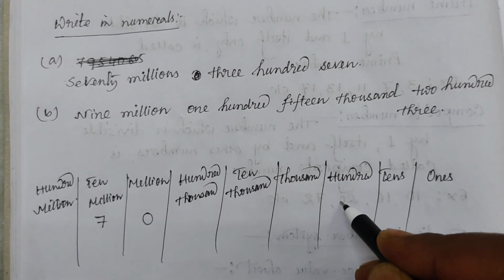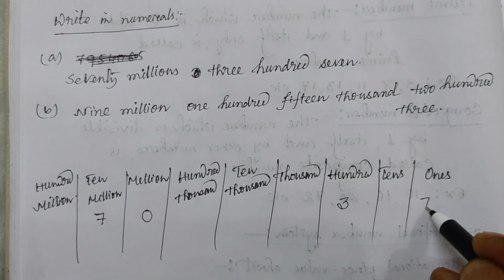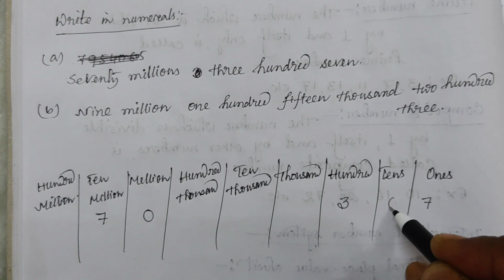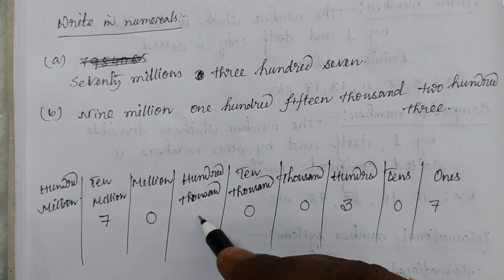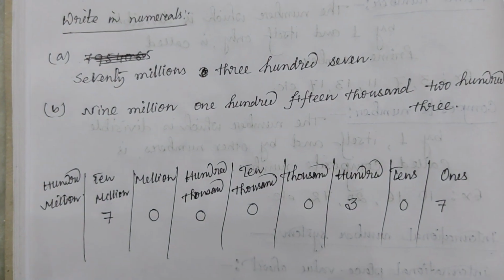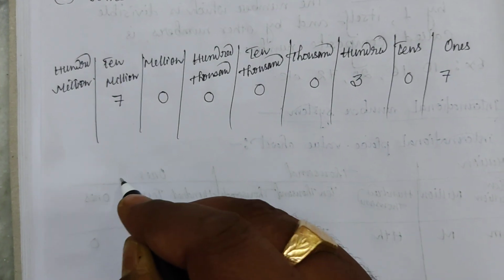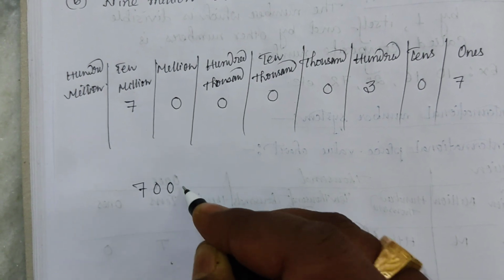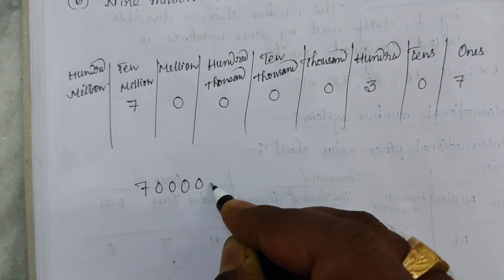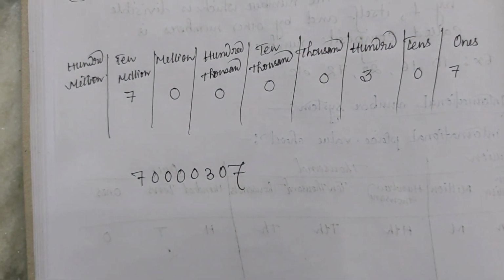So in 100 it is 3 and ones it is 7. All others are 0. So what is the number? The number is 700,000,307.